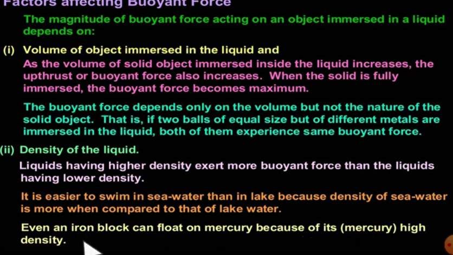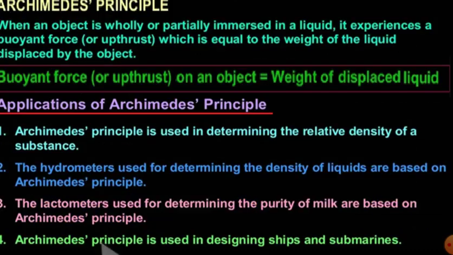So that is the case happening with this iron block and the mercury. Mercury has a higher density than the iron block. So when the iron block is placed over the mercury, the iron block will float. Okay, we will come later on to this also. Now let's first go to the Archimedes principle. This Archimedes principle is concerned with the loss in weight, or you can say the buoyant force.